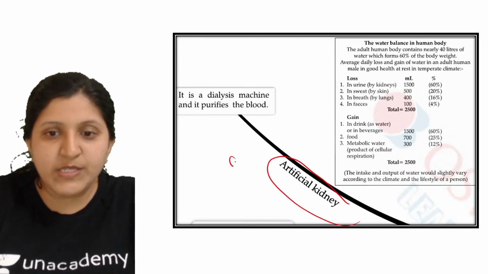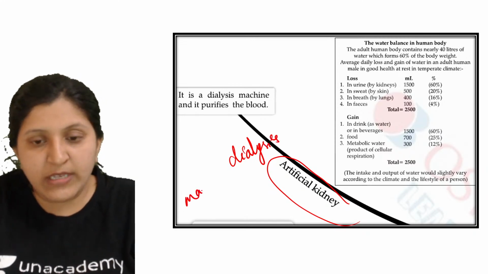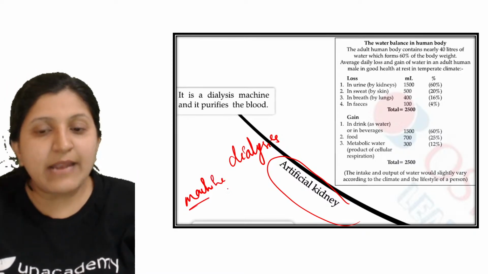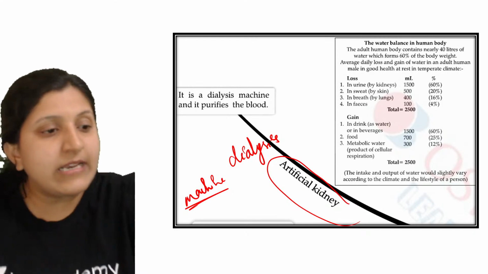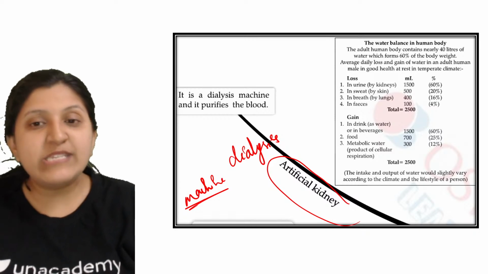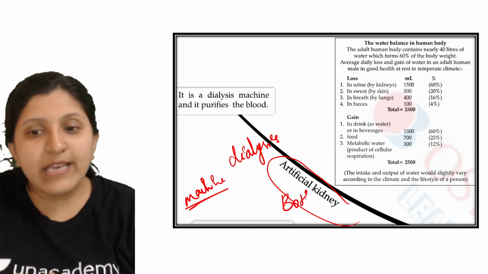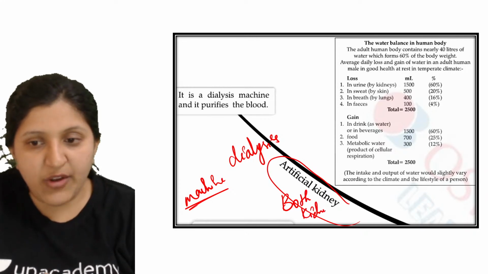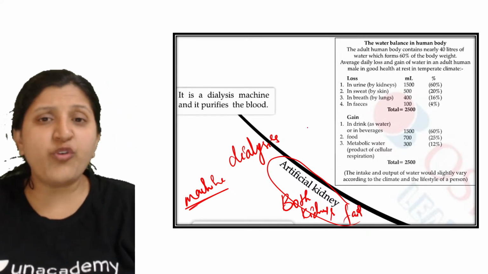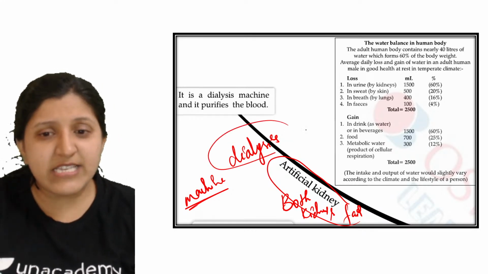That is a dialysis process, which is done using a machine connected to your lower arm, directly to your blood vessel, and through that blood vessel all the impurities are removed. Only when both the kidneys have failed can one go for the artificial kidney.